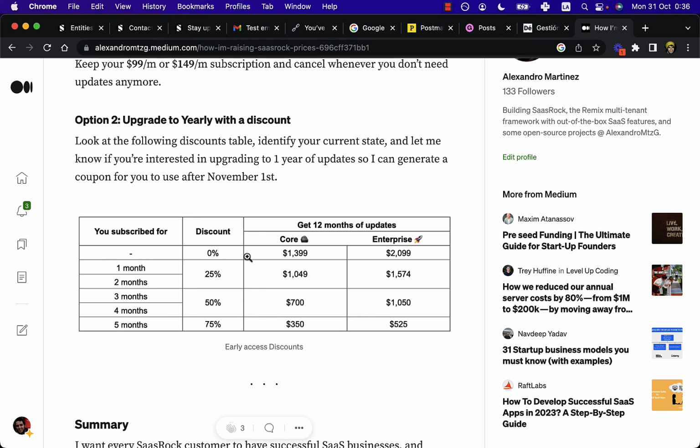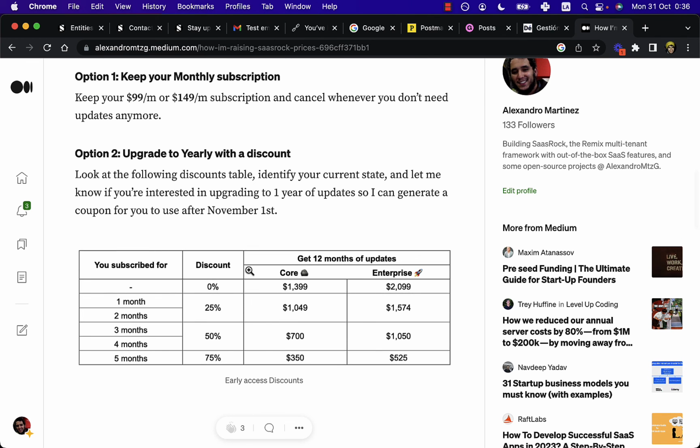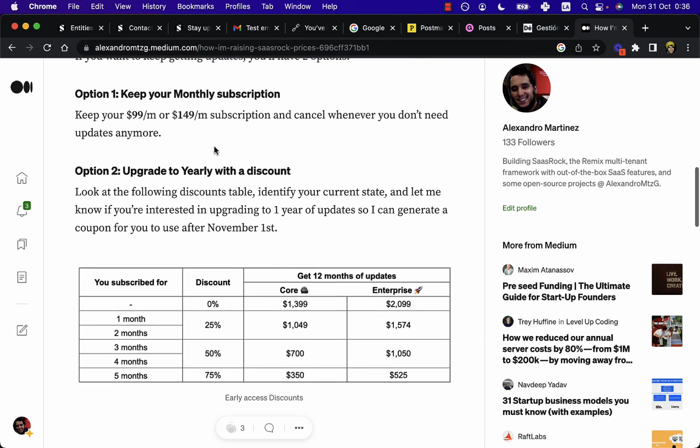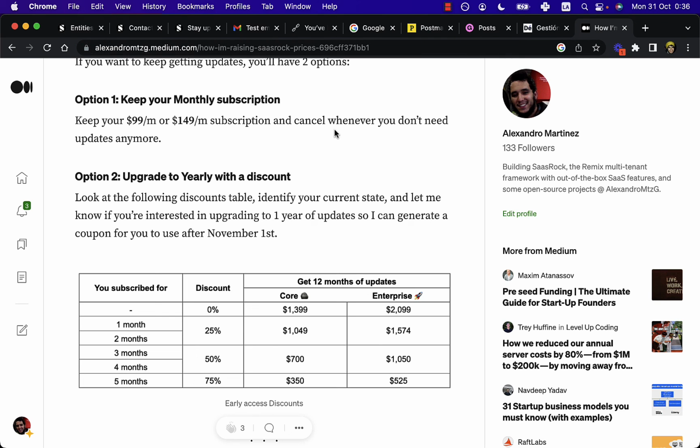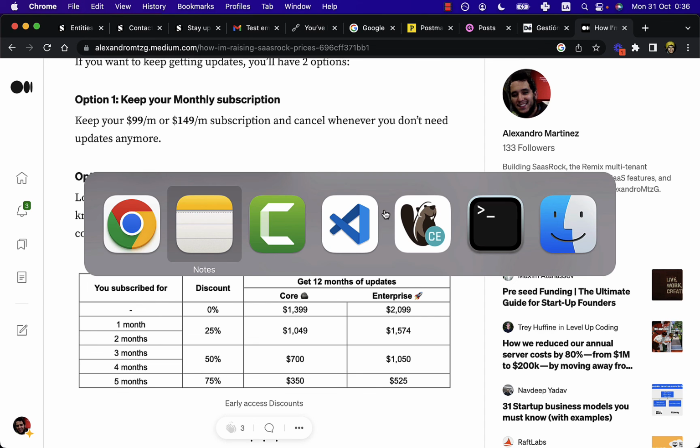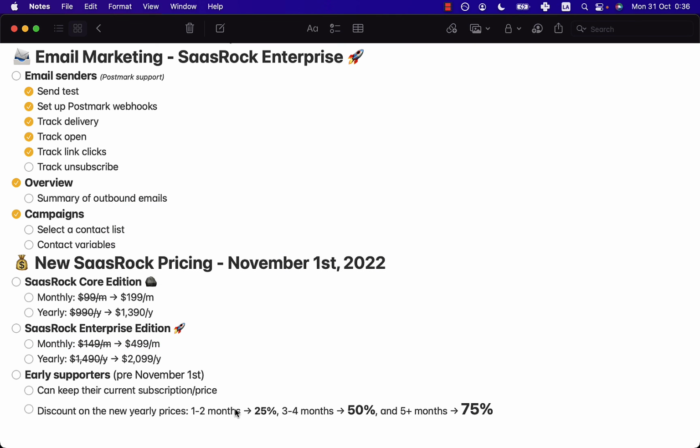Like I said, I was planning to remove the monthly subscription, but it doesn't make sense because I will lose a lot of market by forcing the users to commit to yearly. And as a developer myself, I know that you want to try tools before committing to 1 year of updates.